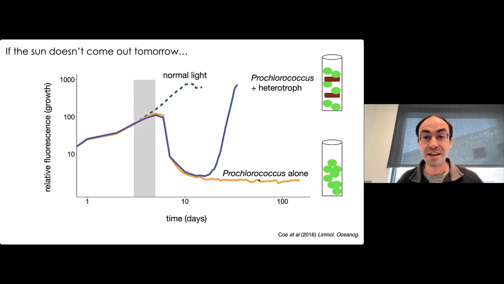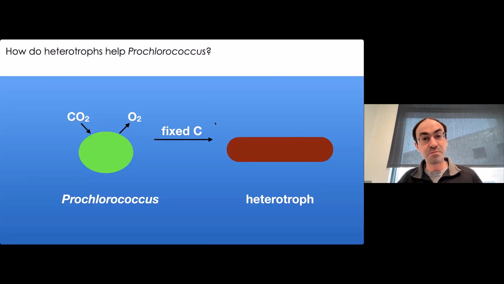The interesting thing is that if we now have another cell in these cultures, so if we add a heterotroph to these cultures, so they're not growing completely in pure culture, put them through that same process, now we see that the Prochlorococcus are able to regrow after a little bit of time. Still, the bulk of the population doesn't like it, but there is some subfraction of those cells that is able to survive and regrow once they come back into light. So this raises a whole lot of questions about how heterotrophs are helping Prochlorococcus in this kind of a situation.